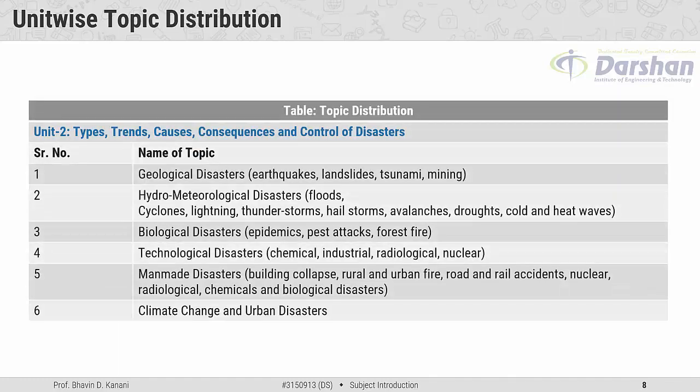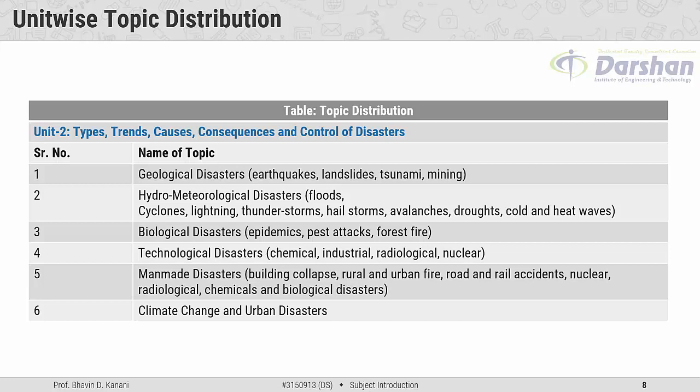Unit number 2, the title is types, trends, causes, consequences, and the control of disasters. The first major topic in this unit is geological disasters, which covers earthquakes, landslides, tsunami, and mining. The second major topic is hydrometeorological disasters, which covers floods, cyclones, lightning, thunderstorm, hailstorm, avalanches, droughts, cold and heat waves.